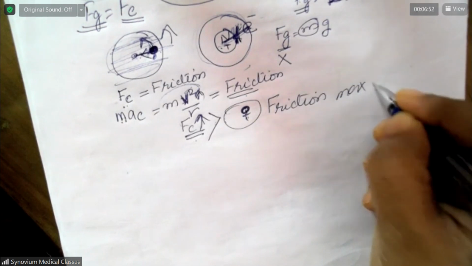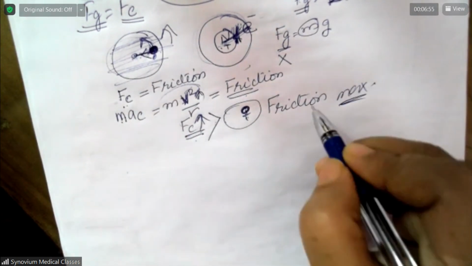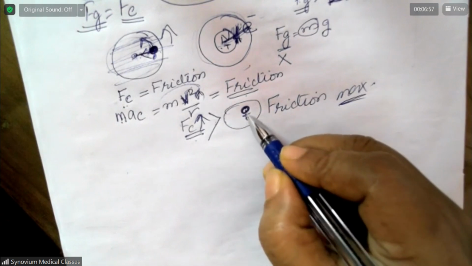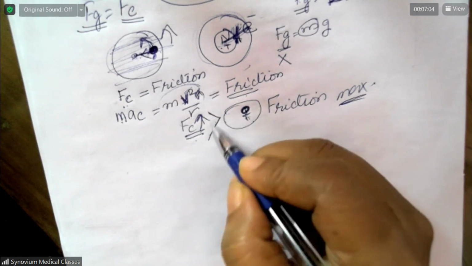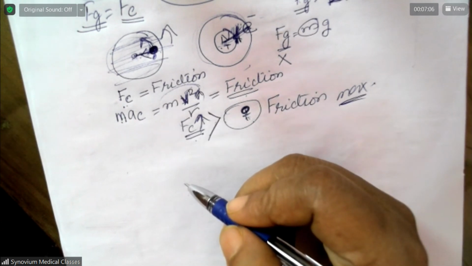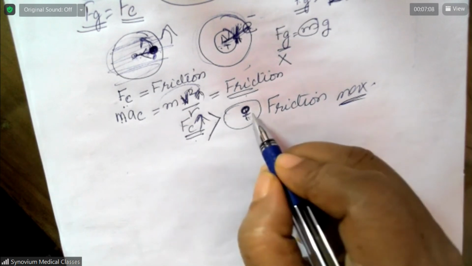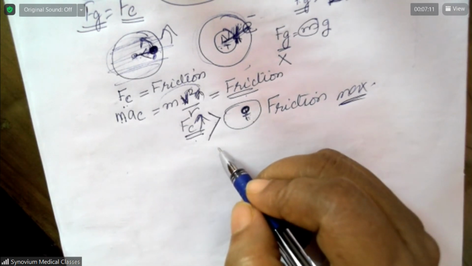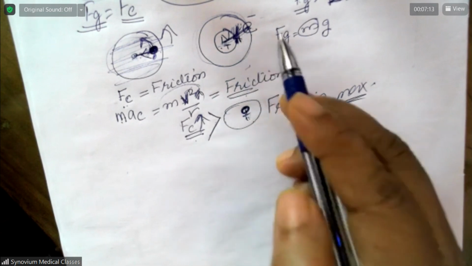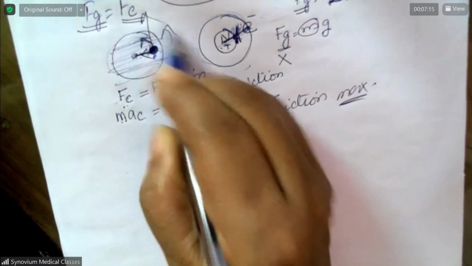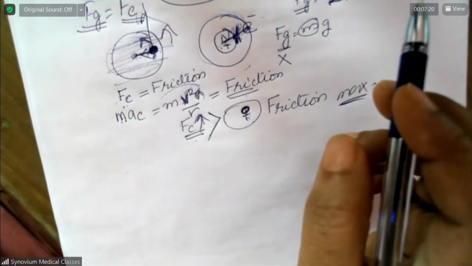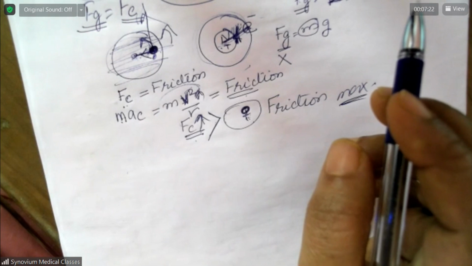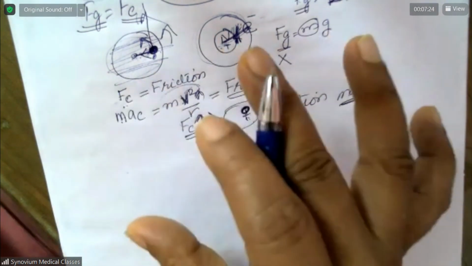If it is greater than the maximum friction that can develop between them, what happens? It will slide off. It will go this way, it will slide. Okay, so that is the condition.